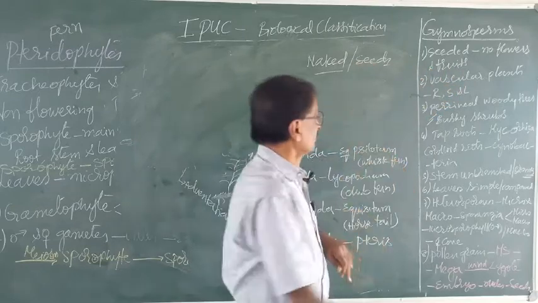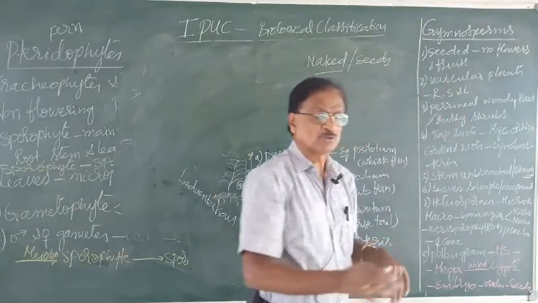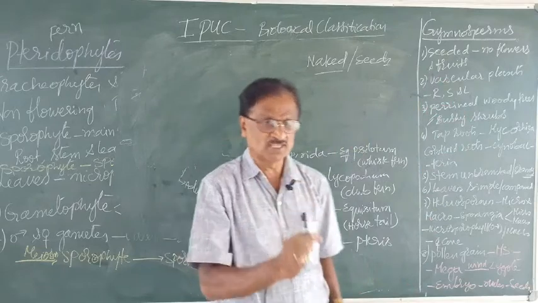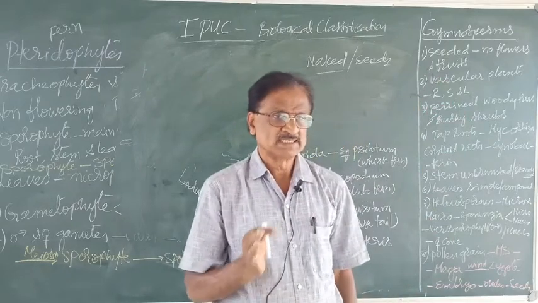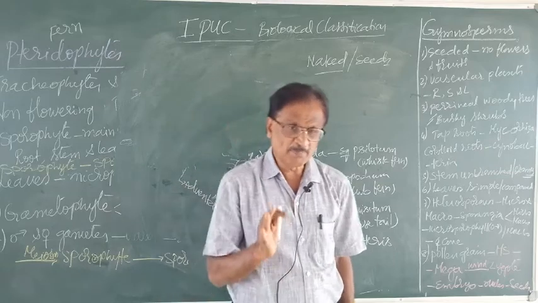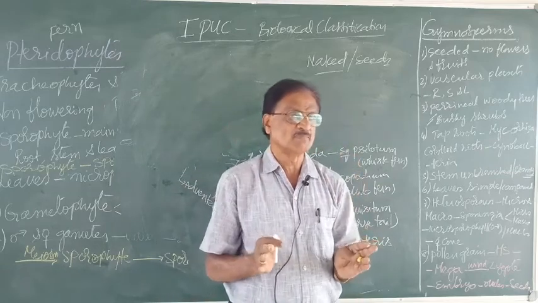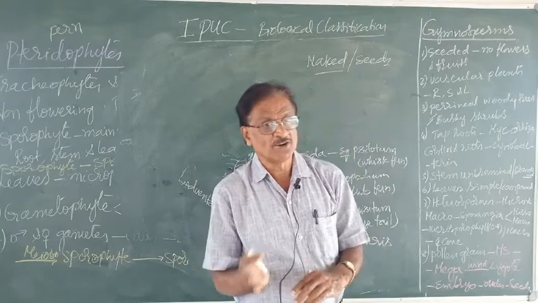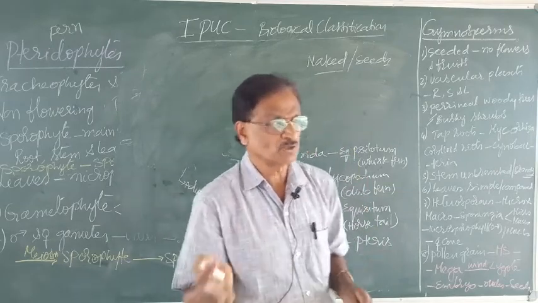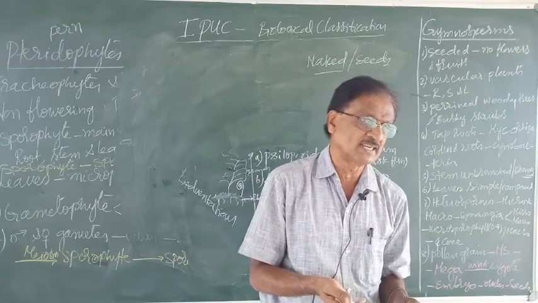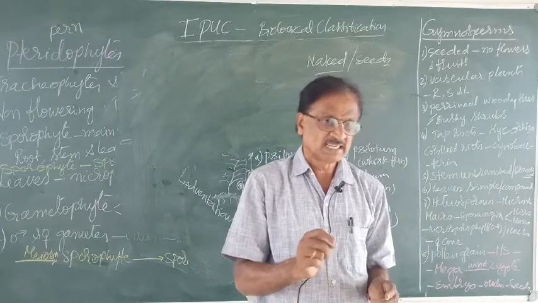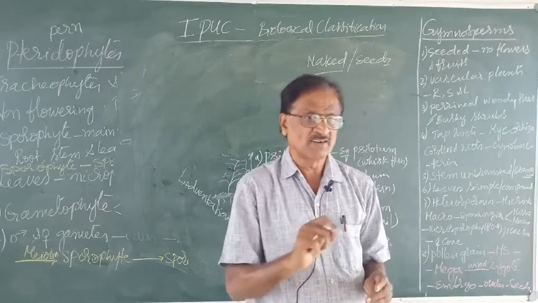Then, they are vascular plants containing vascular tissue like xylem and phloem. Of course, the development of xylem and phloem began from pteridophytes itself. Pteridophytes are the lower vascular plants. That means they contain xylem and phloem, with the exception of some xylary and phloem elements.